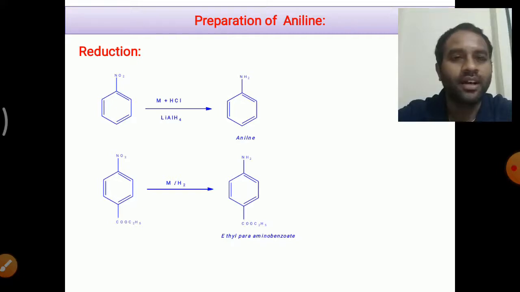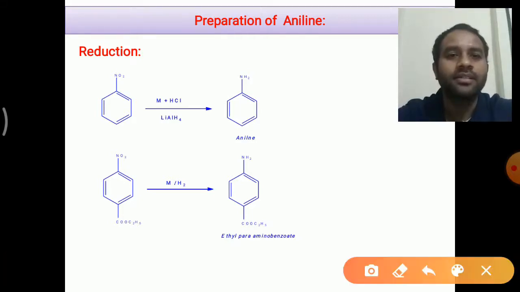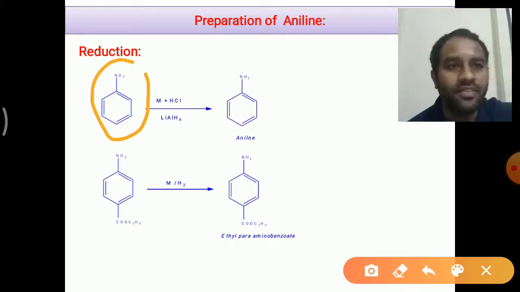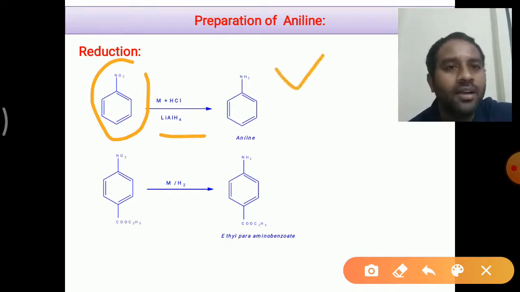Similar to aliphatic amines, aromatic amines like aniline are also obtained by the reduction reaction. You can see in this the nitrobenzene, right? This nitrobenzene, by treating with a metal in presence of acid medium or in presence of lithium aluminum hydride, we will get the aniline as the product, in which the nitro group is reduced to an NH2 group, right?